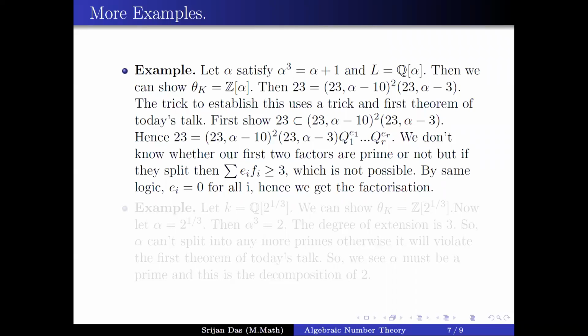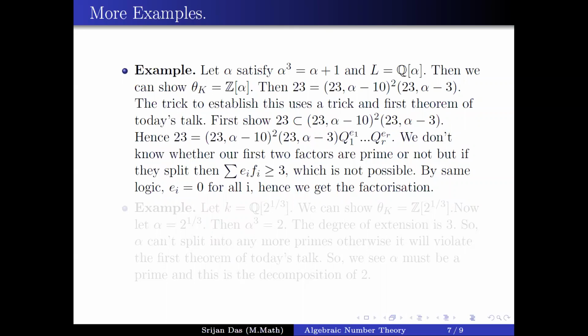This is a prime ideal, because my O_K is just Z[alpha]. If I quotient by (23, alpha minus 10), then I will get Z mod 23Z, which is an integral domain. So you will see that (23, alpha minus 10) is a prime ideal. Similarly, (23, alpha minus 3) is also a prime ideal. So you already have that 23 is contained inside q1 square and q2.